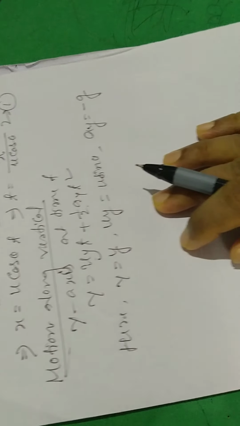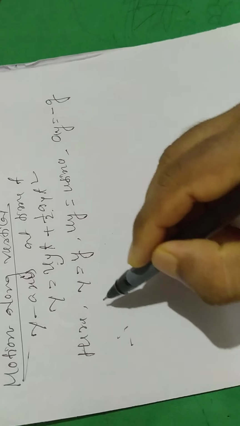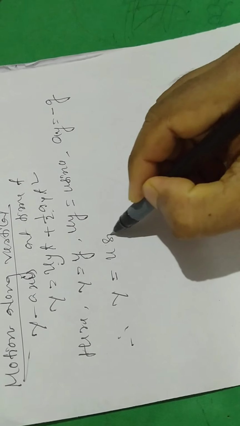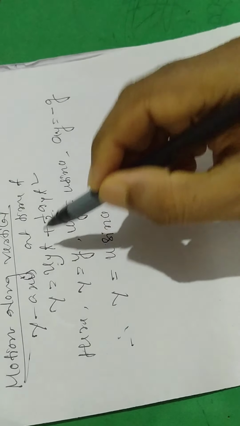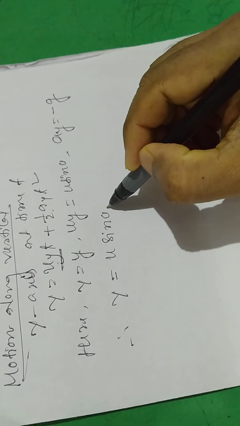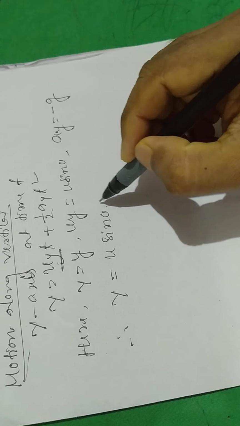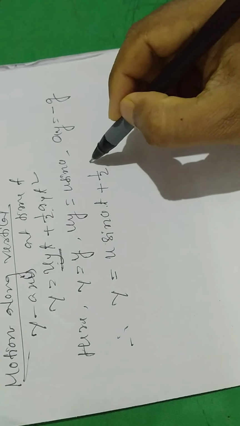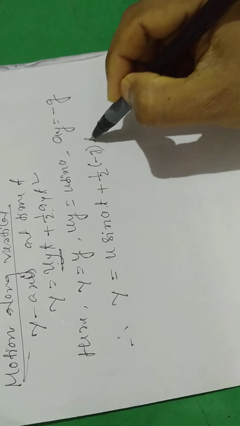Therefore, y equal to u sin theta, since uy is u sin theta, t plus half ay, which is minus g, t square.